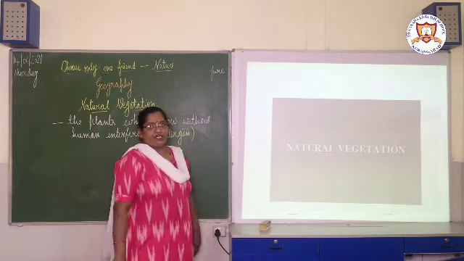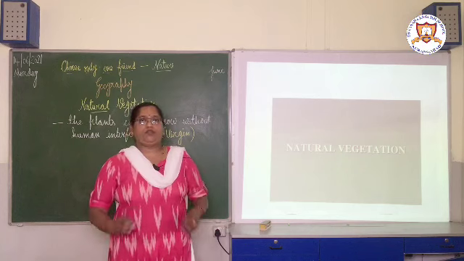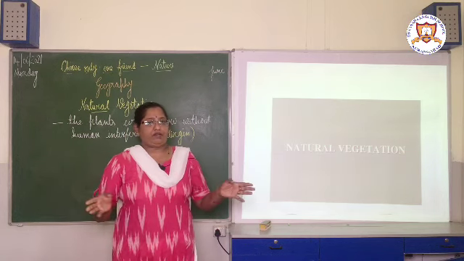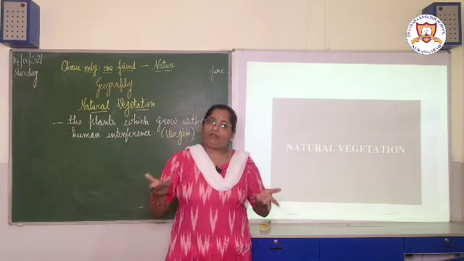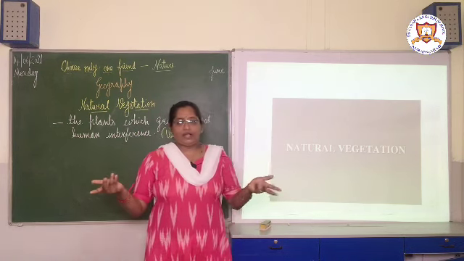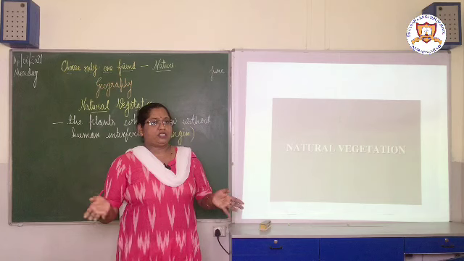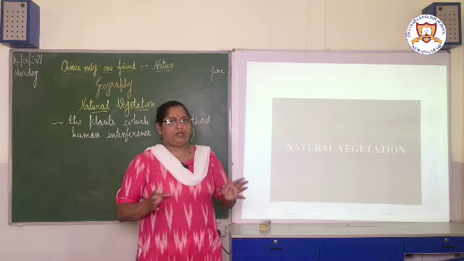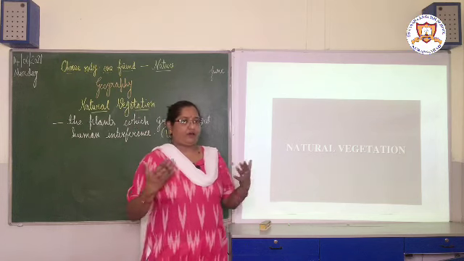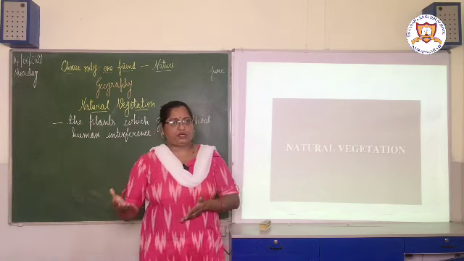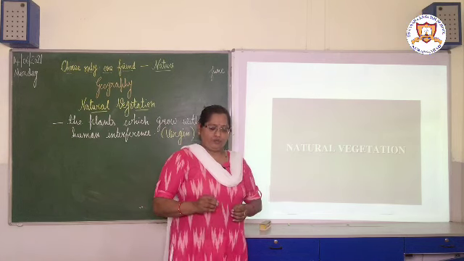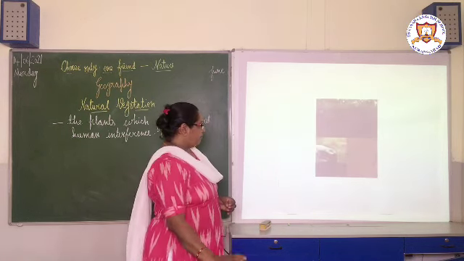Now this natural vegetation again depends upon a few factors. Why is it not similar everywhere? Why are forests not there everywhere, why is grassland not there everywhere, and why are shrubs not there everywhere? Because the earth is not uniform everywhere. That's why we can't find forests or grasslands or shrubs everywhere. So the natural vegetation depends on a few factors that we will see one by one.